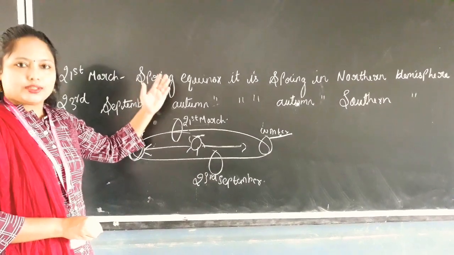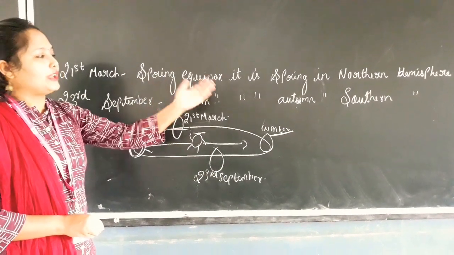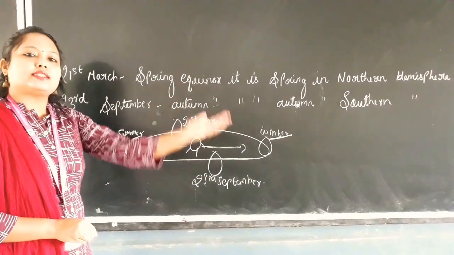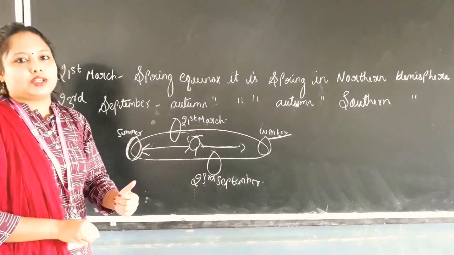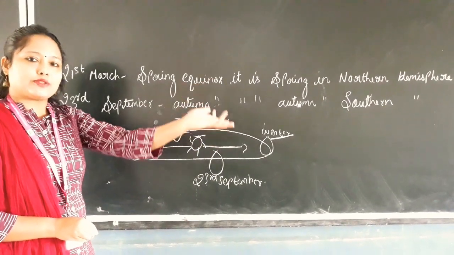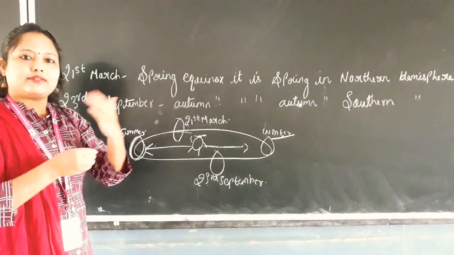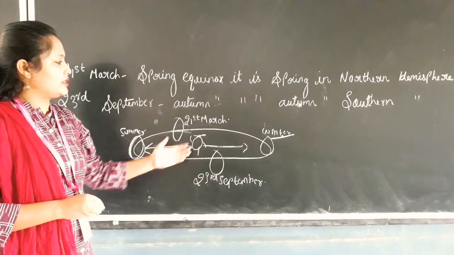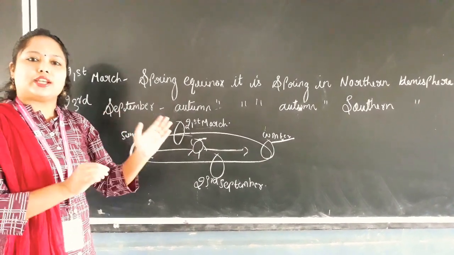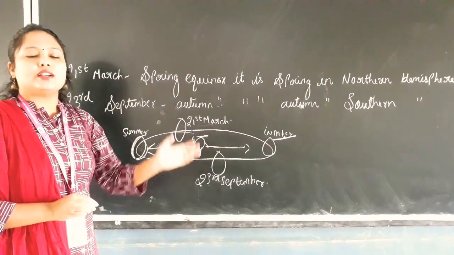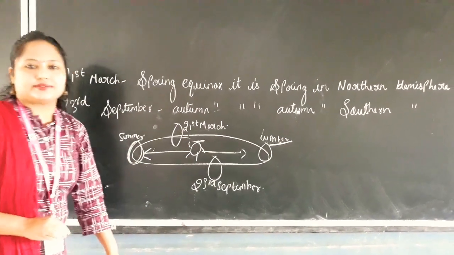That means in the northern place where we are staying, we have spring at that time, and the people who are staying in the southern hemisphere have autumn. And when they have spring, we will have autumn. In the same way, it goes on. Got it, children? So this is about the solstice and equinox. We have completed your chapter. Let us start with your exercise part.